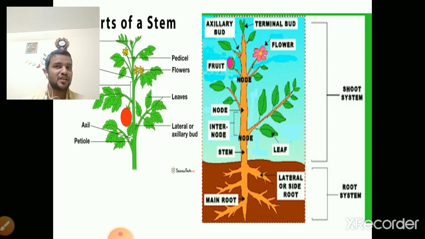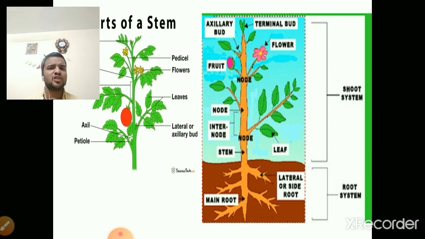A terminal bud is grown on the tip of the plant. Why is it terminal? Because it has grown at the end of the plant. That's why it is called a terminal bud. So these are the main important parts of the plant.